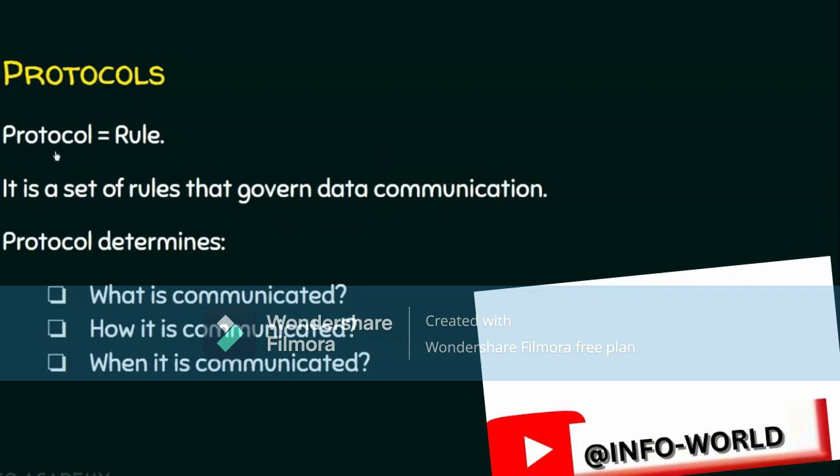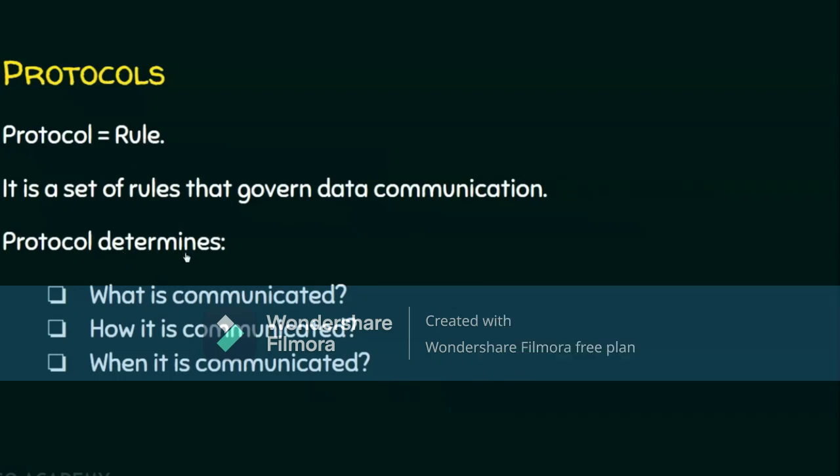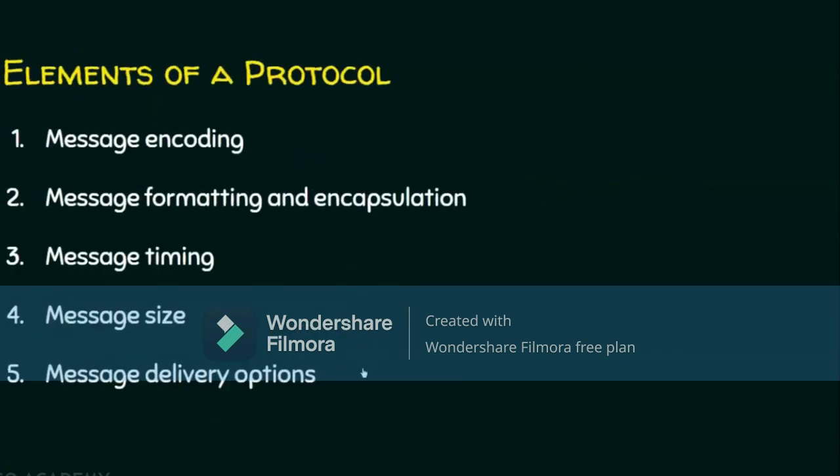Rules as protocol. Simply, protocol is a rule because this protocol determines what is communicated in the network, how it is communicated in the network, and when it is communicated. In the previous lecture, we have seen there are 5 elements of a protocol. Let us just recapitulate all the 5 elements. A protocol deals with message encoding, message formatting and encapsulation, message timing, message size, and message delivery options.